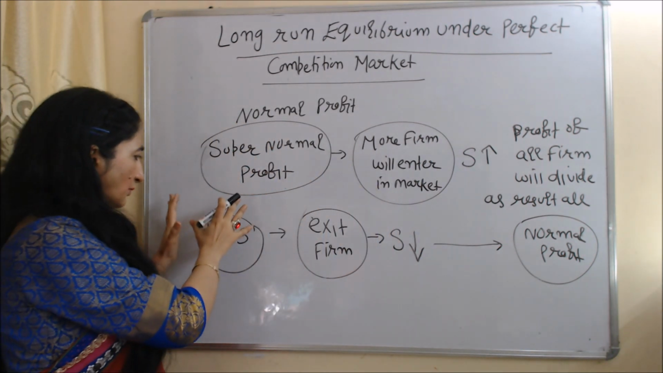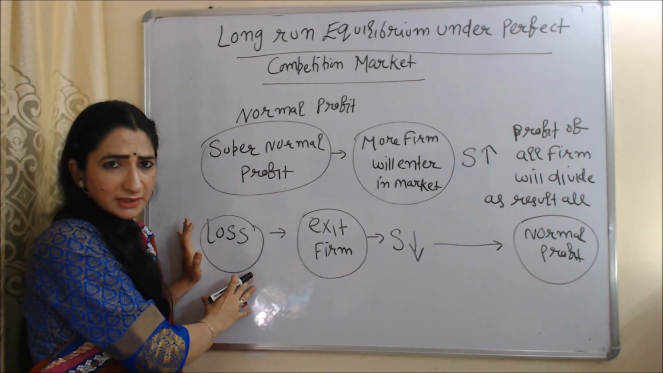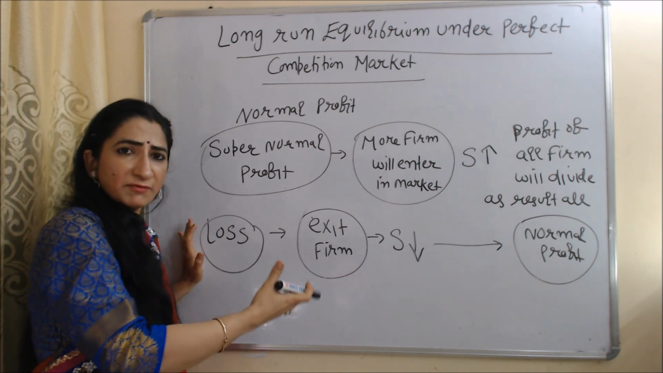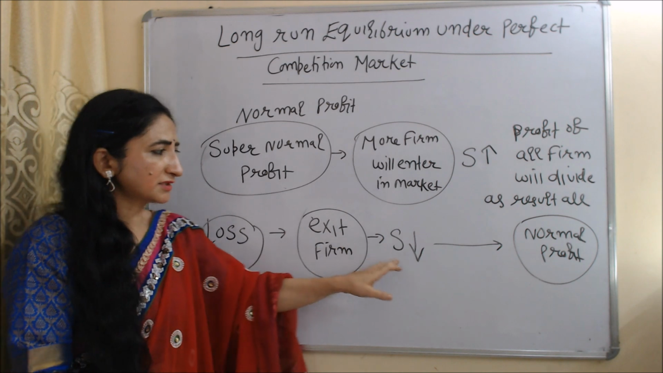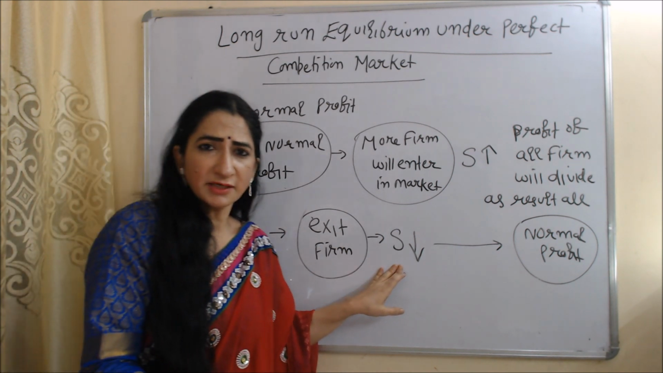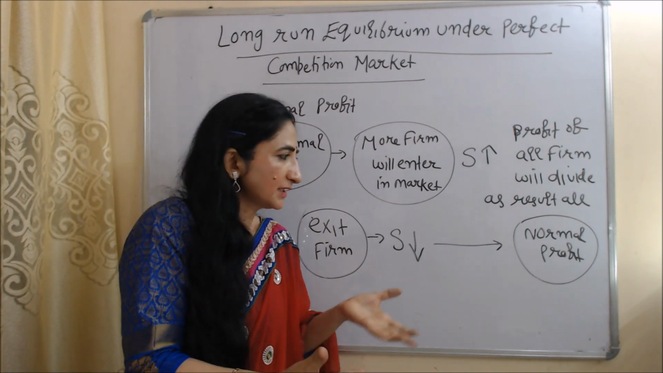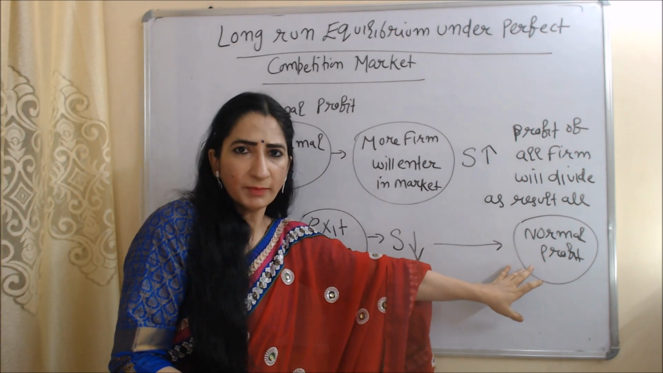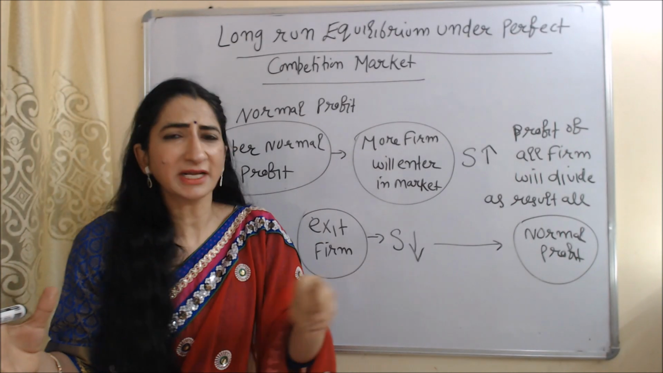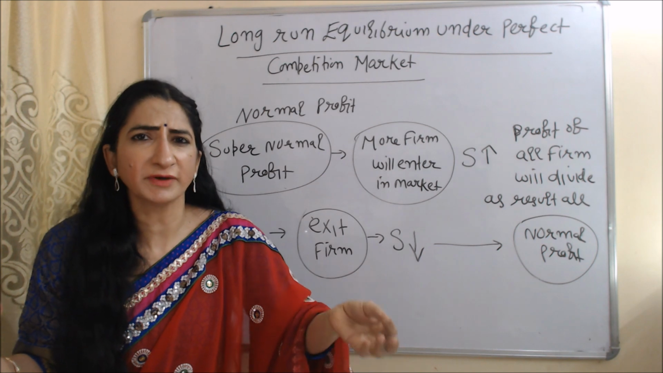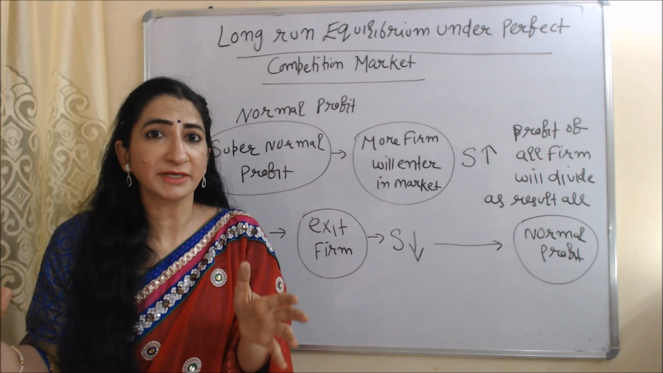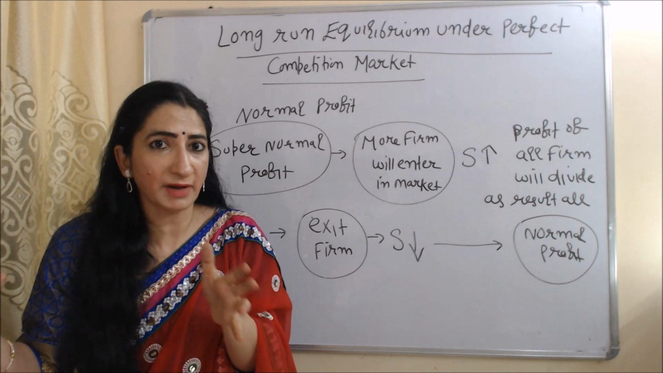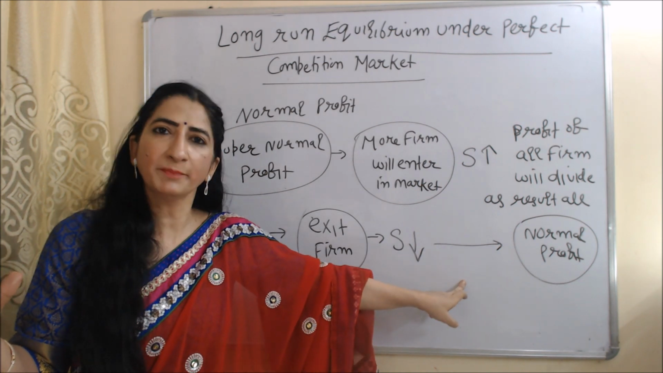On the other hand, suppose in the short time period, firms are getting loss. Because of loss, some firms will exit from the market. As some firms exit from the market, supply will reduce. As a result, profit of existing firms will increase. So all firms will come to normal profit. So we can say that in the short time period, a firm can have normal profit, supernormal profit or a loss. But in the long time period, under perfect competition market, all firms have normal profit.